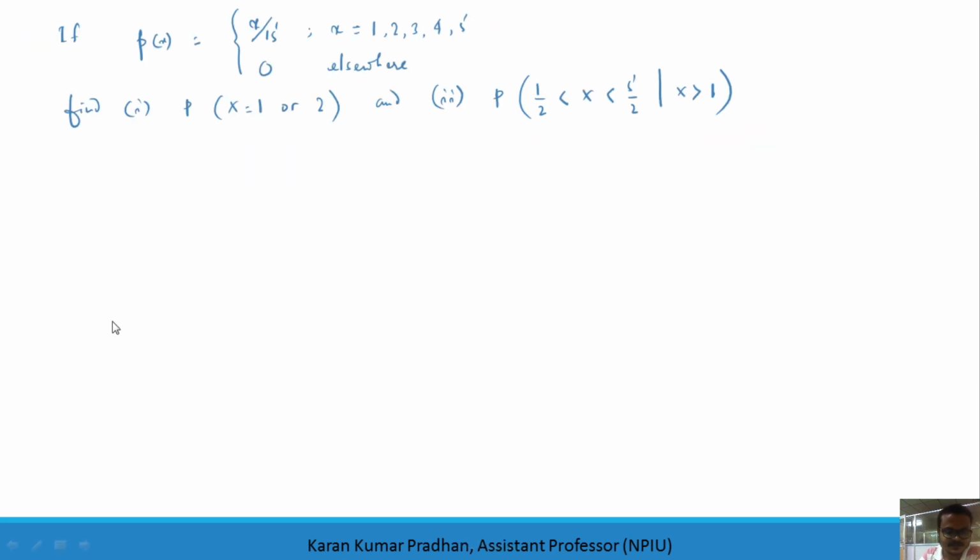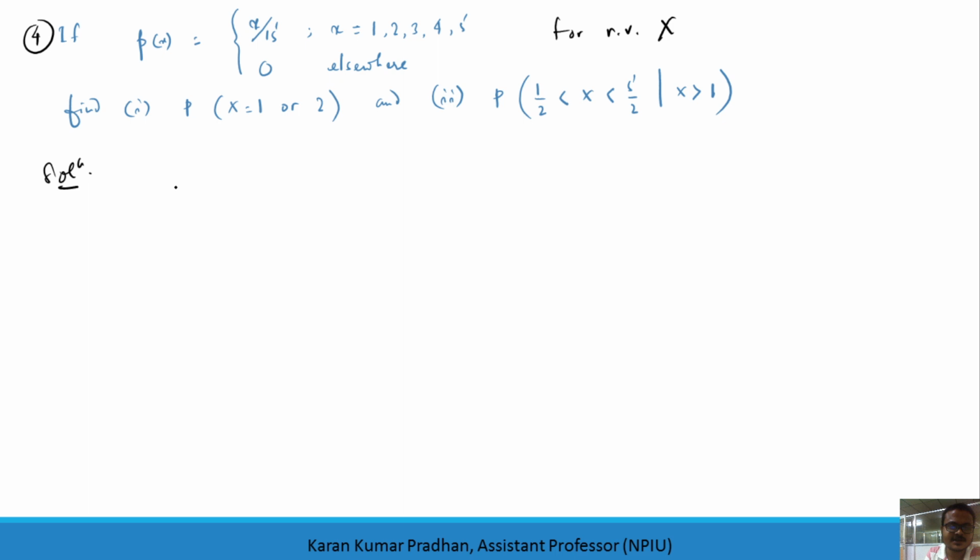Then the fourth one. These are a few problems I have solved, but in the next class we will solve many more related to competitive exams or GATE. Here the PMF is given for, let us say, the random variable x, which we have already assigned.